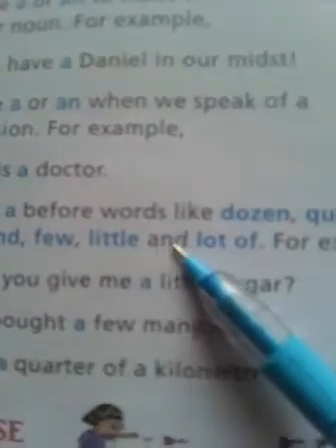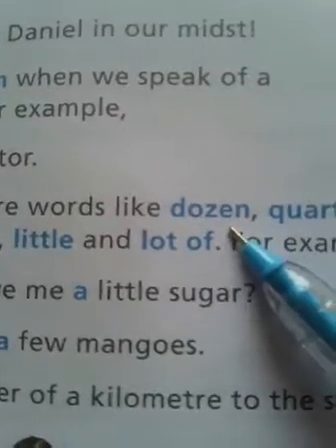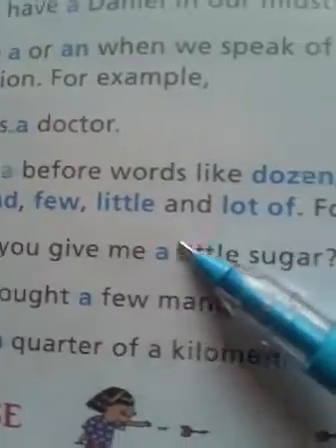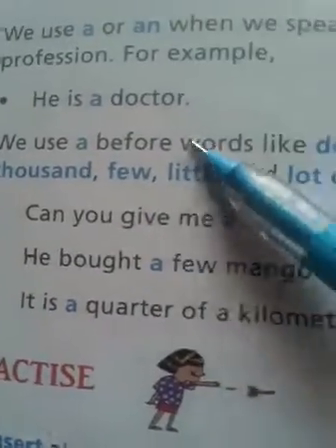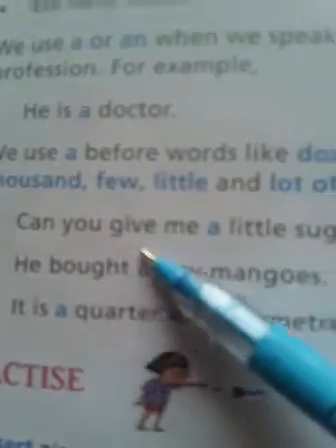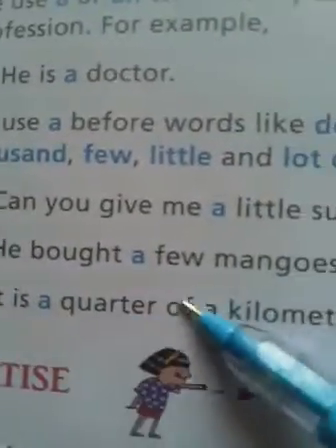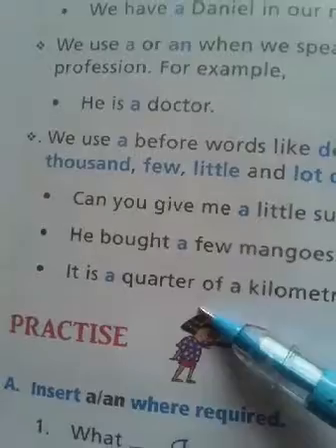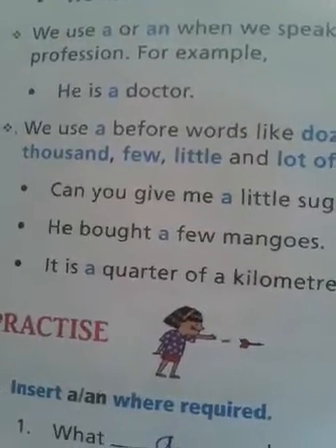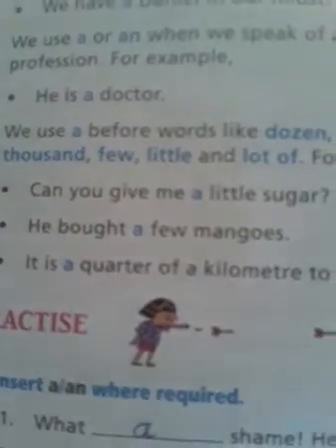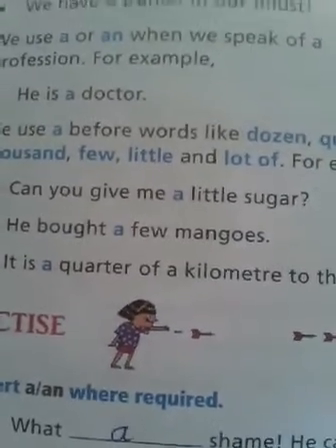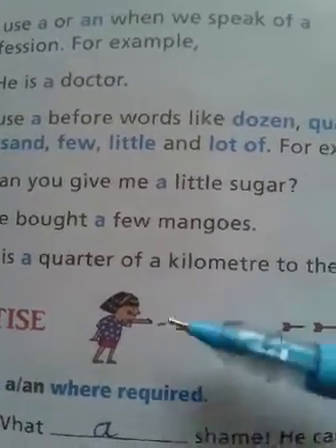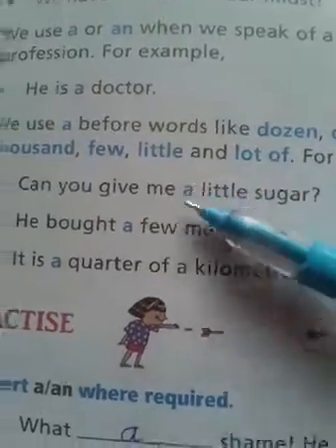We use a before words like dozen, quarter, thousand, few, little, a lot of. For example, can you give me a little sugar? He brought a few mangoes. It is a quarter of a kilometer to the school. I have to do a lot of work. So all these words are preceded by a.